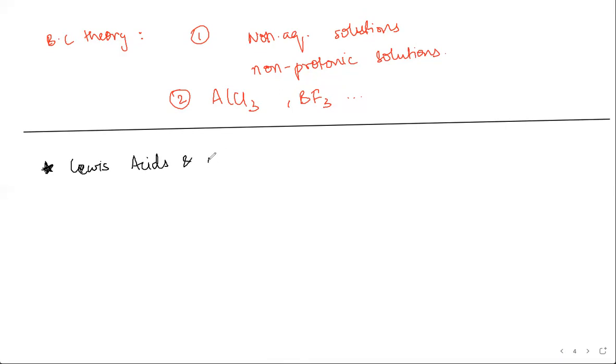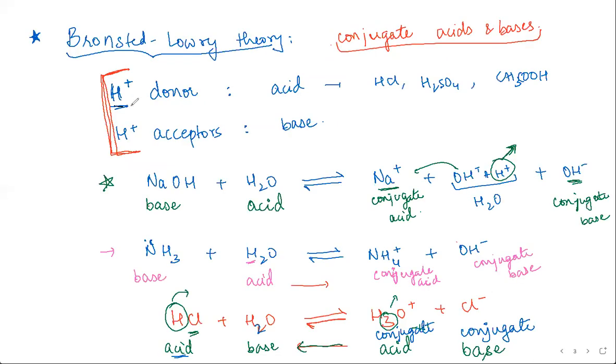So all the acids and bases that we define based on Lewis's theory are called Lewis acids or Lewis bases. This is very similar to what Bronsted-Lowry had put forth. Bronsted-Lowry defined them based on H plus donors and H plus acceptors, right? Now, protons are positively charged, so they are attracted to negative charge.